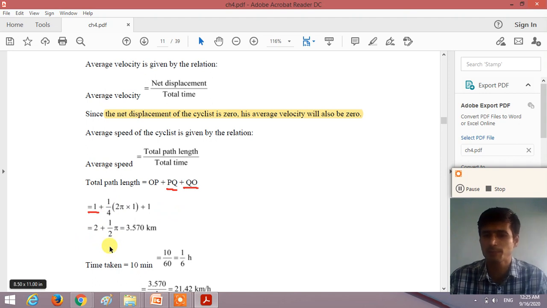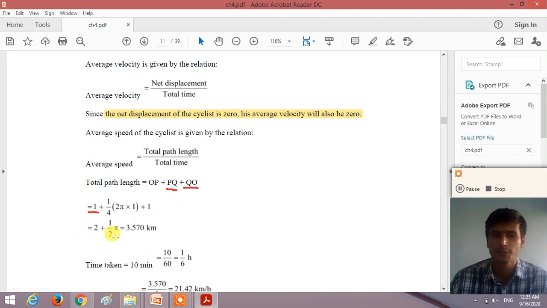Taking pi as 3.14, 3.14 divided by 2 gives 1.57, and 2 plus 1.57 gives the total distance traveled by the cyclist, 3.57 kilometers.